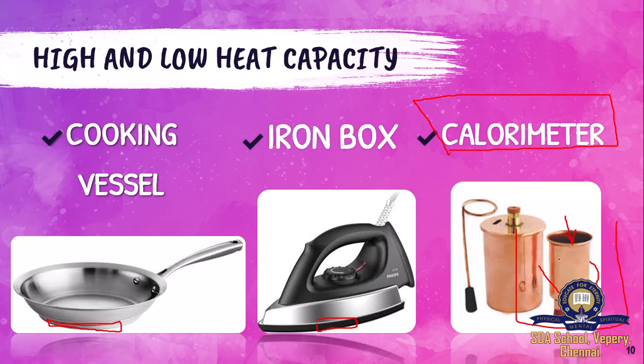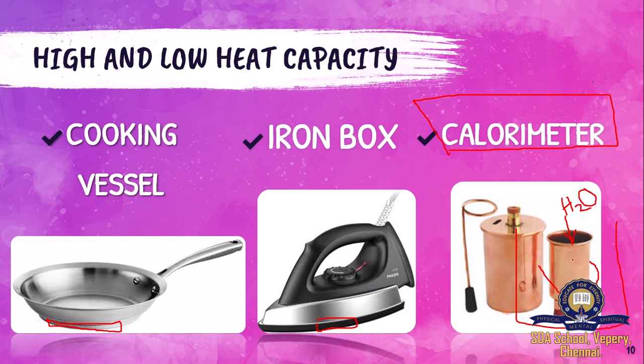But this is a conductor, right? So this will take some heat energy. Since it has very low specific heat capacity, it takes a very little amount of heat from the substance. If I am pouring hot water into it, this copper container will take a very small amount of hotness from the water. It will not take much.